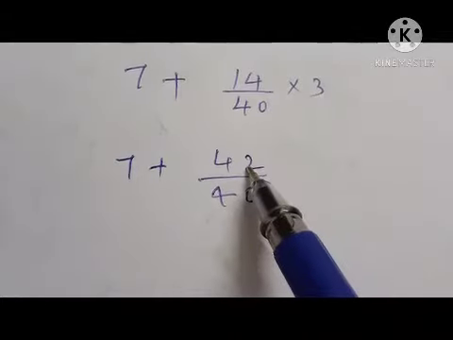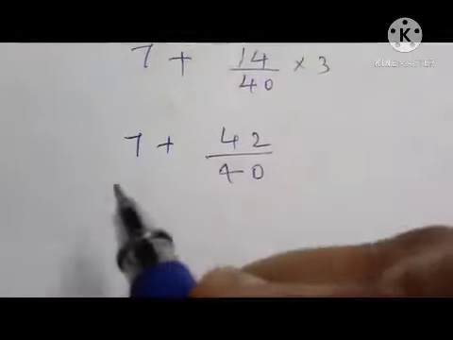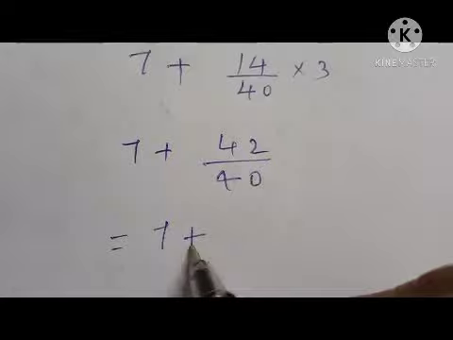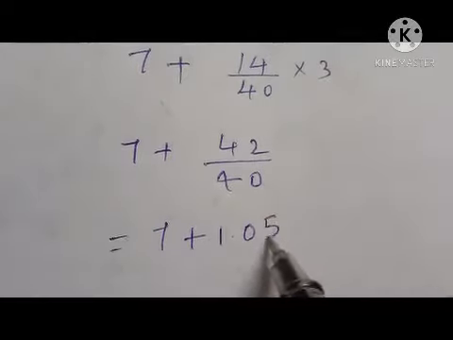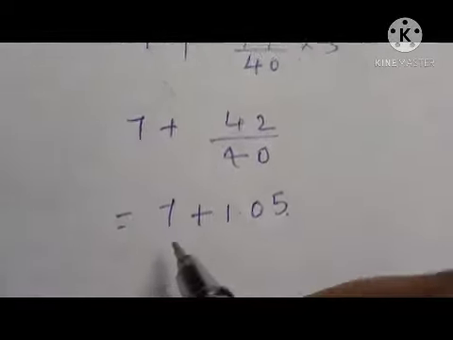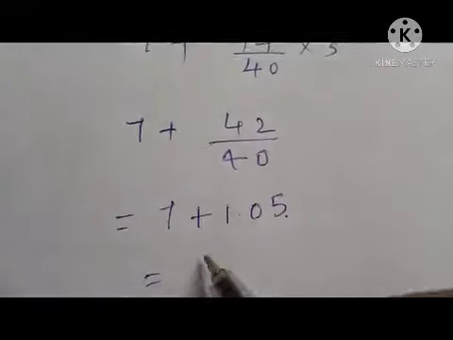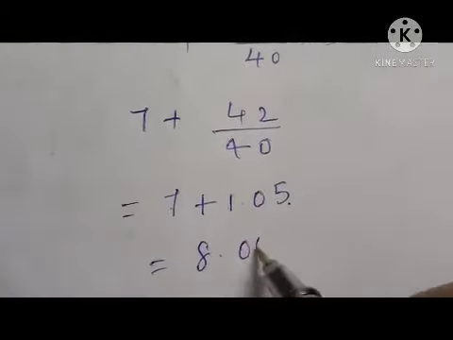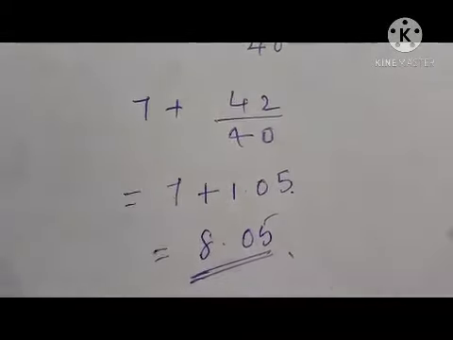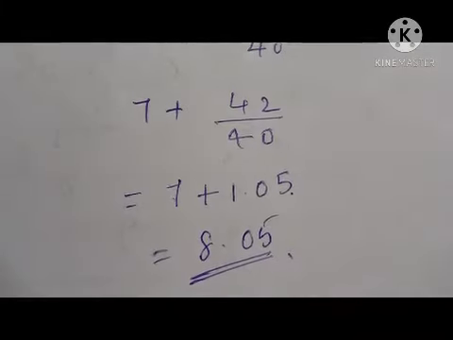14 into 3 is 42. Then 42 by 40. We will get the exact value. We can divide them, then we will get 1.05. So 7 plus 1.05 is 8.05. This is the median of the given observations.